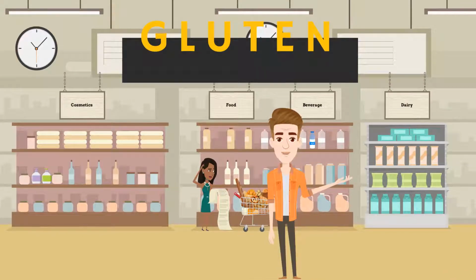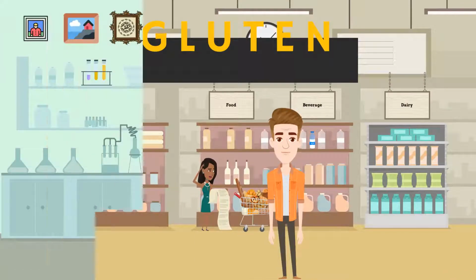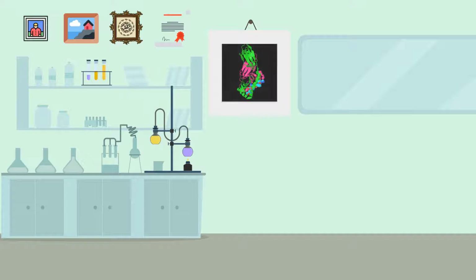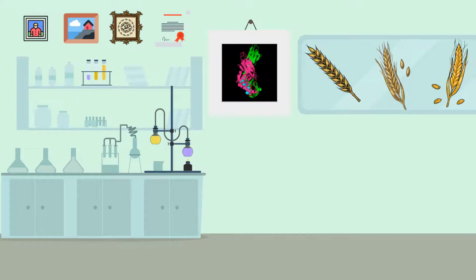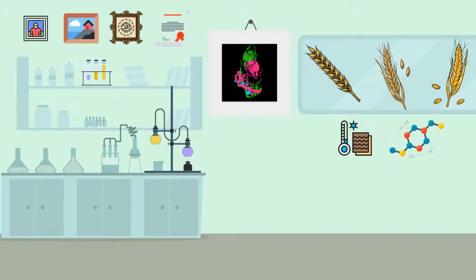So what is this gluten? And is it really harmful? Gluten is a protein, naturally found in some grains such as wheat, barley and rye. In other words, it has a protein structure, but shows some differences from most proteins. The most different features are that it is heat resistant and has a binding, or rather, an extending structure.